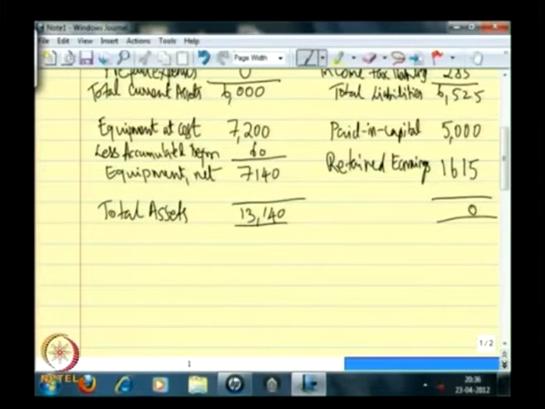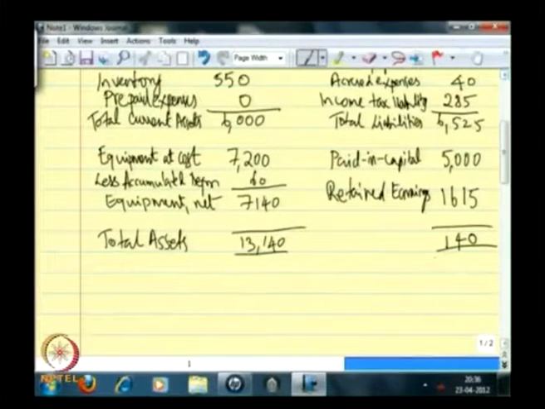Now we add all of this. Your balance sheet balances.